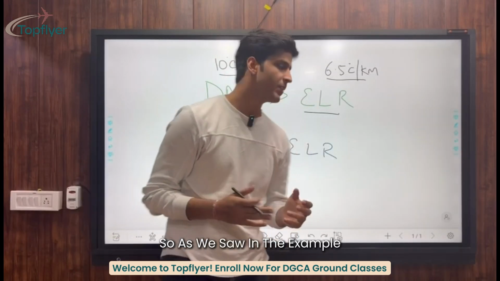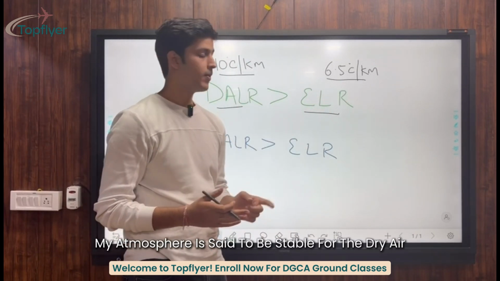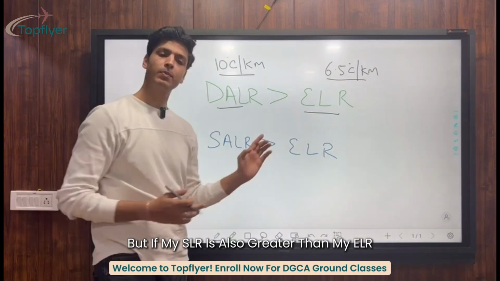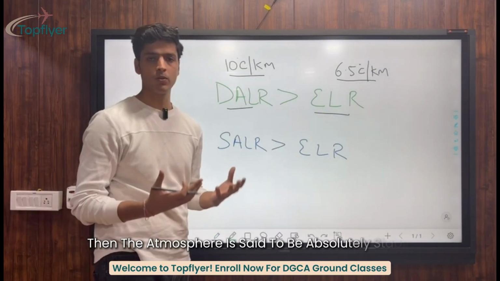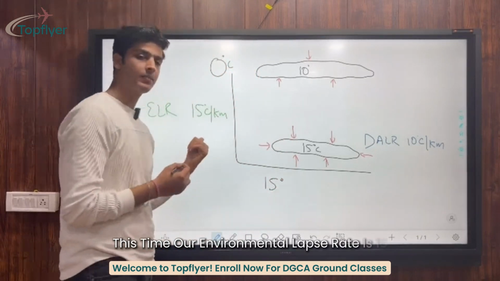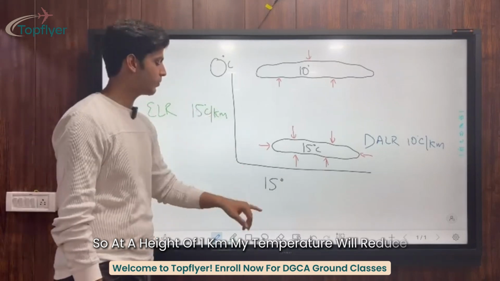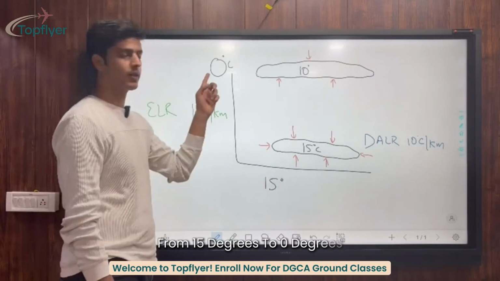So as we saw in the example, if my DALR is greater than my ELR, my atmosphere is said to be stable for the dry air. But if my SALR is also greater than my ELR, then the atmosphere is said to be absolutely stable. So let's consider another example. This time our environmental lapse rate is 15 degrees Celsius per kilometer. So at a height of 1 kilometer, my temperature will reduce from 15 degrees to 0 degrees.